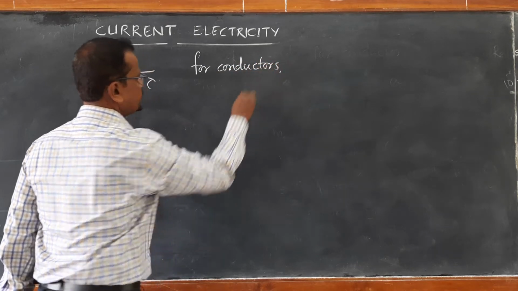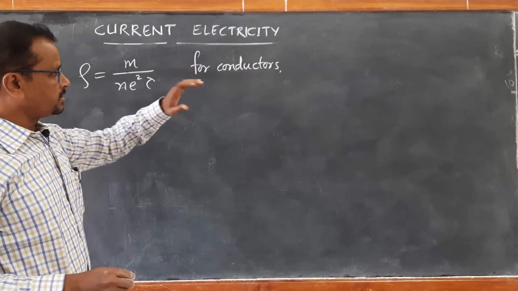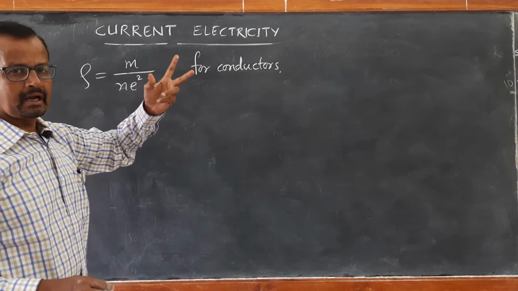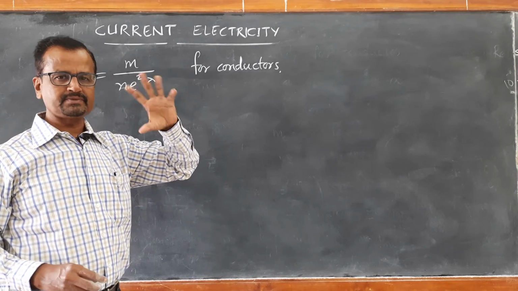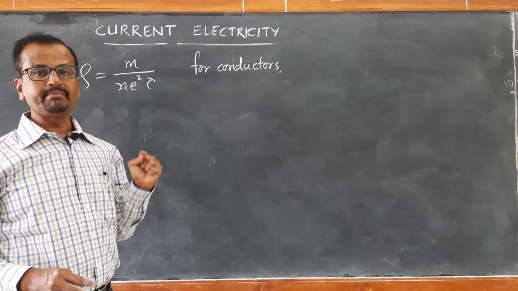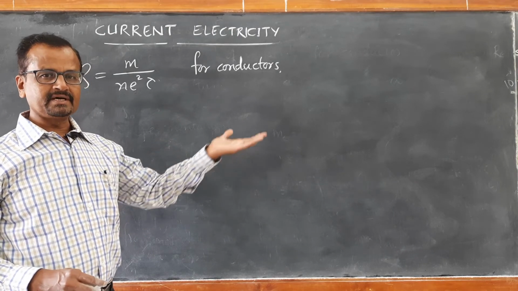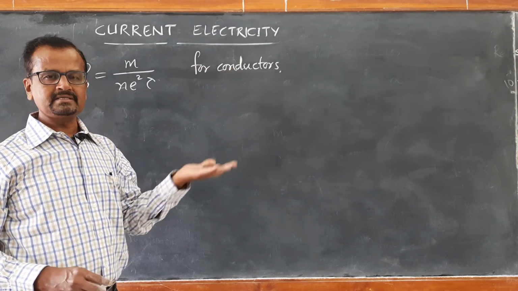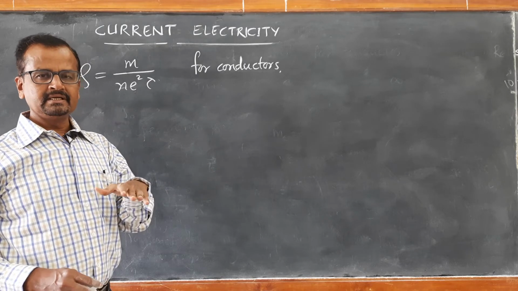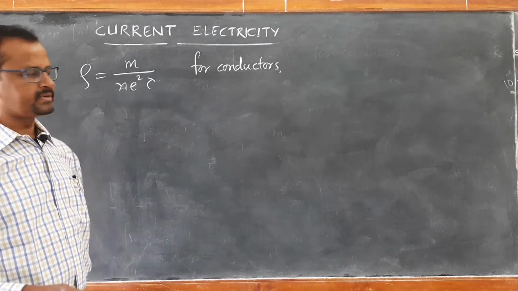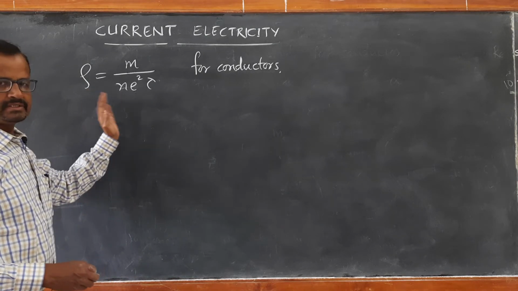We are now discussing a very important thing. Why is there a difference between the behavior of conductors and semiconductors as far as change in temperature is concerned? As temperature increases, the resistivity of conductors increases, whereas as temperature increases, the resistivity of semiconductors decreases. Exact reverse. That is understood using this equation.